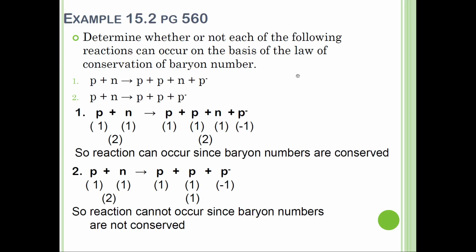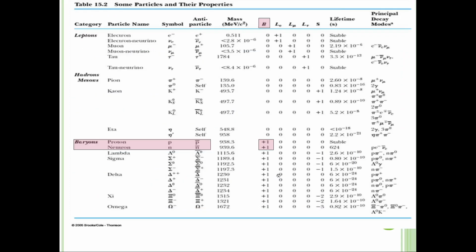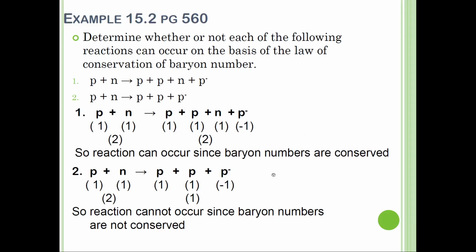Okay, let's say for question number 2, if they put something other than a baryon particle, let's say P plus N equals P plus N plus, let's say, sigma.